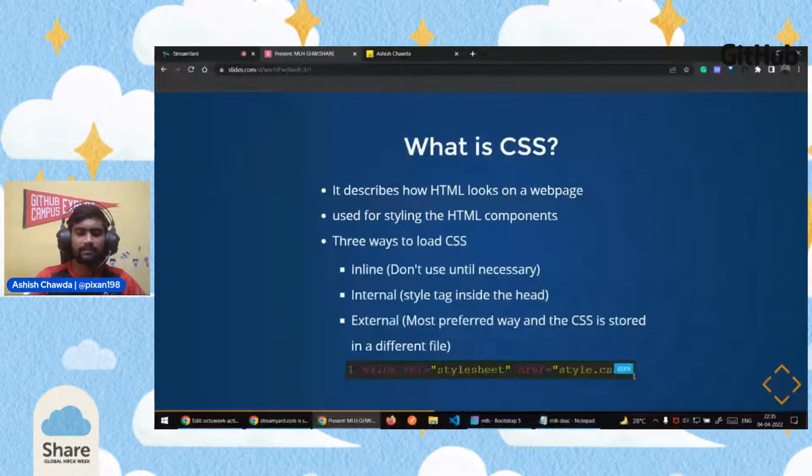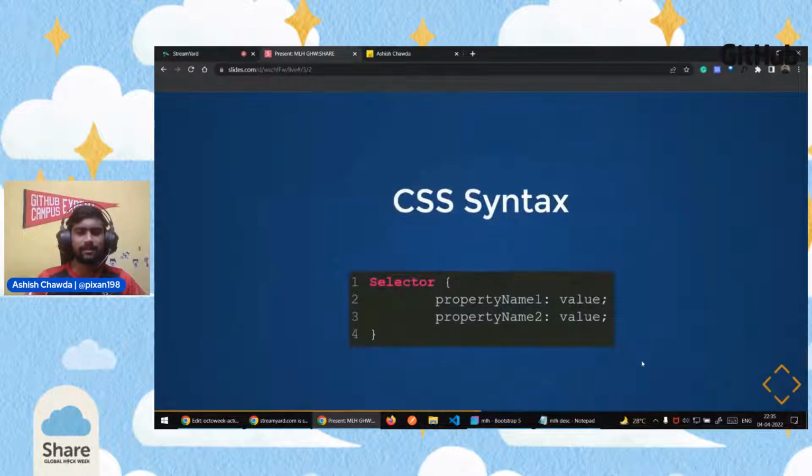This is how we link the CSS to the HTML page. And there are basically three ways to link any CSS. One is inline, which we write using HTML only. One is internal, which we write in the same document. And one is external, where we create a separate file for CSS and then link it to HTML. So this is how the syntax looks. We'll be doing basic things for CSS in today's workshop.